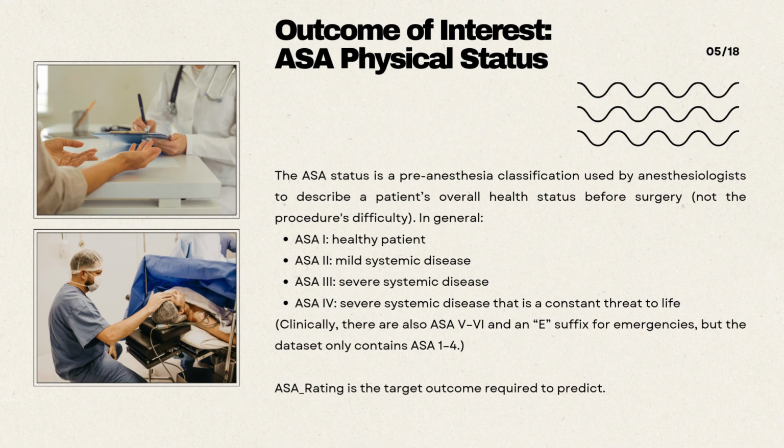In the dataset, the labels only include ASA 1 to 4, so the model is trained to separate those levels of baseline severity rather than procedure difficulty. Clinically, this matters because ASA is strongly associated with perioperative risk stratification and resource planning.